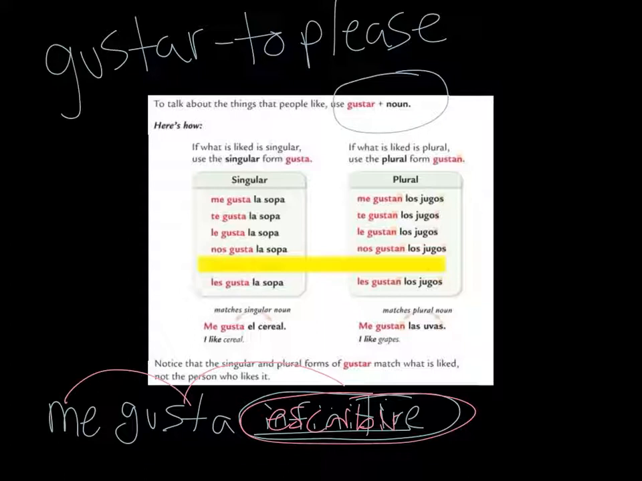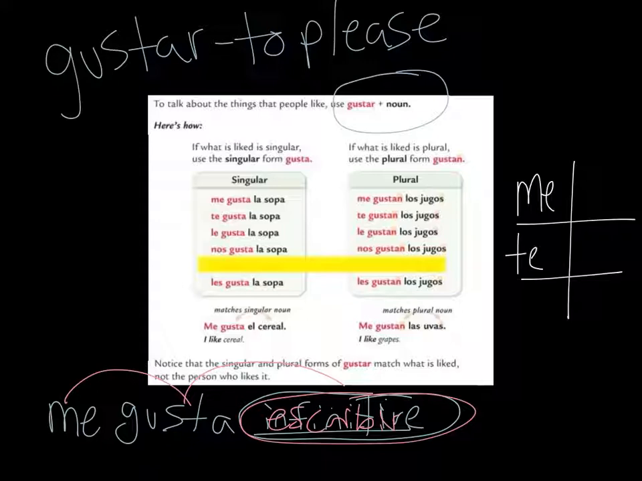To learn that, we had to learn how to say it pleases me, or it pleases you, or it pleases us, or it pleases her. And we had to do this. Me, it pleases me. It pleases you, te. It pleases him or her, or you formal, le. If you said it pleases us, it would be nos. If you were to say it pleases them, you would say les. Or if it pleases y'all, les. So let's look at how to use gustar with a noun instead of a verb.